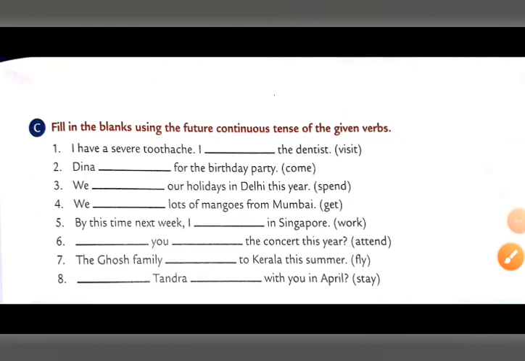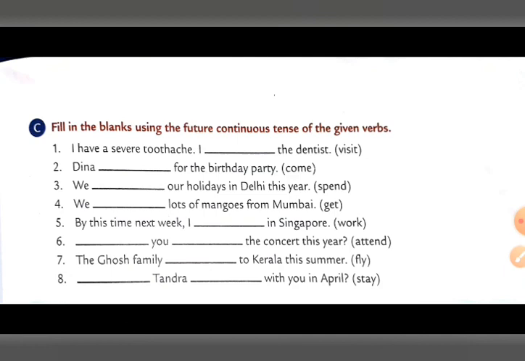Now here we have the future continuous exercise. Fill in the blanks using the future continuous tense of the given verbs. You can see the verbs are given in the bracket, and I hope you understand the future continuous tense. So we have to change into future continuous tense. Let's see. The first one is: I have a severe toothache.